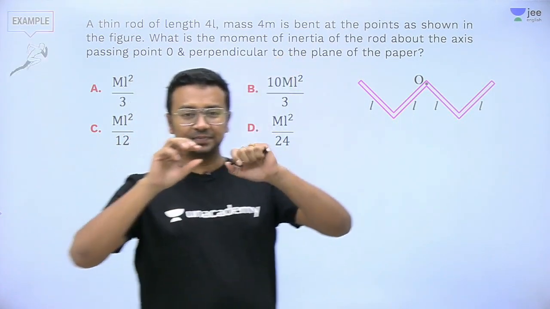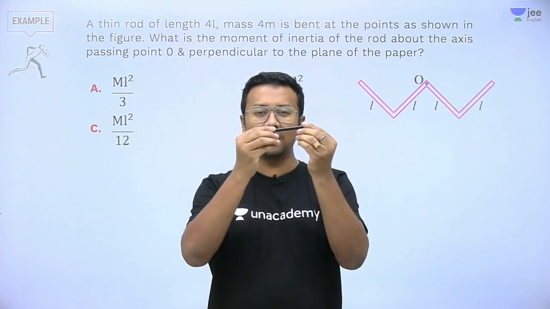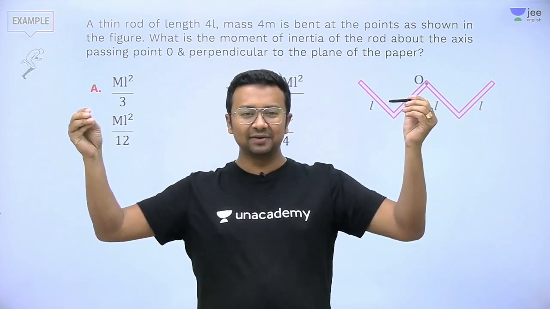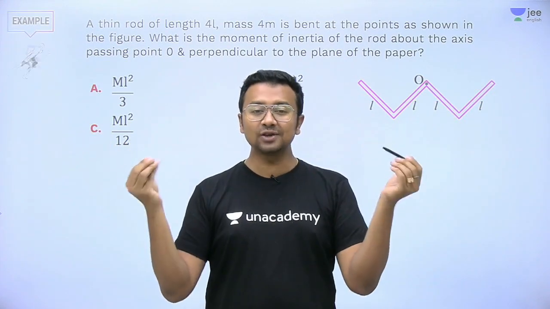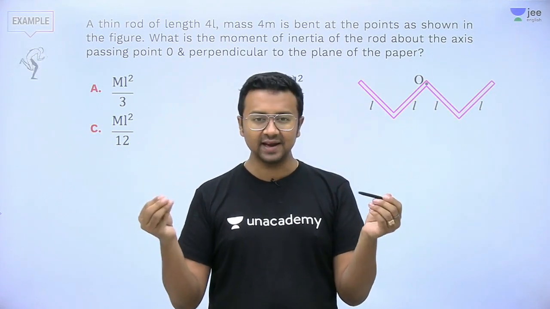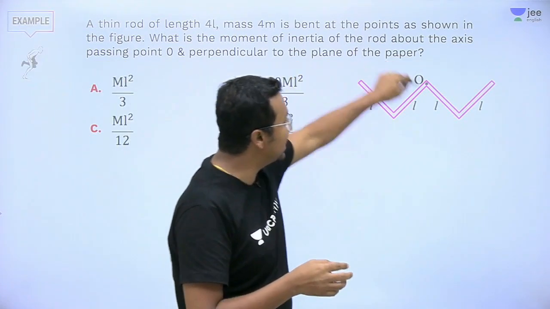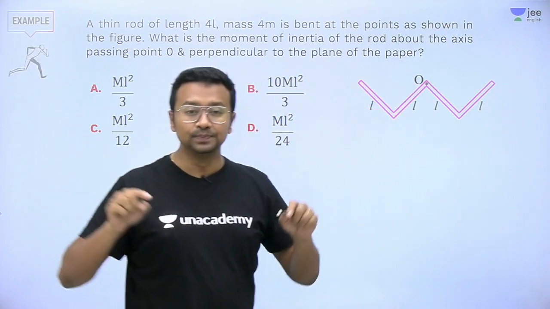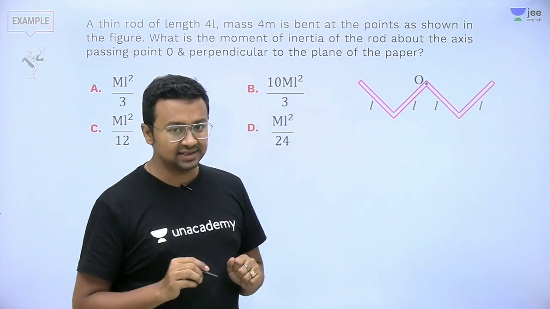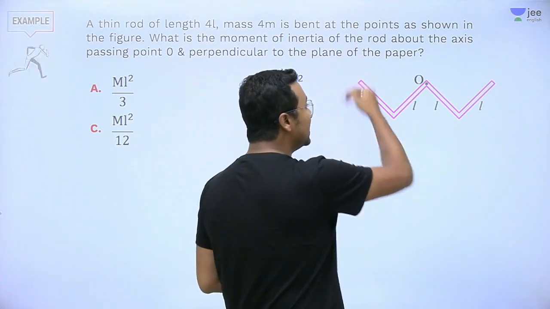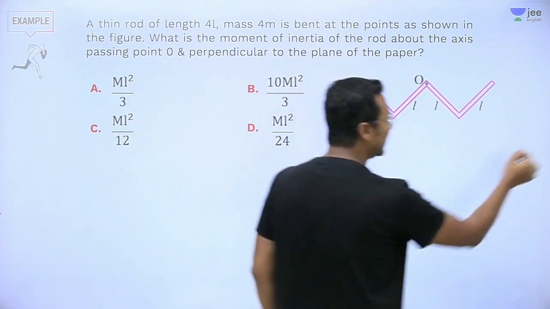What is my first question? I have got a thin rod of length, let me take a bigger one, just visualize it, a big rod of length 4L, and it has a mass of 4m. Now listen carefully: we are bending it in the form of a W. We need to find the moment of inertia of this entire shape about this particular fixed point.